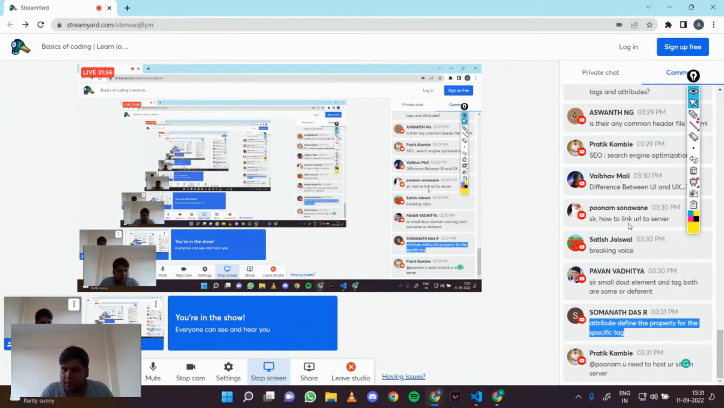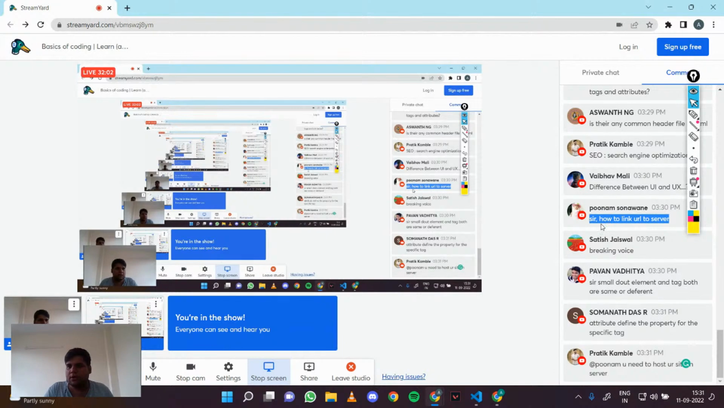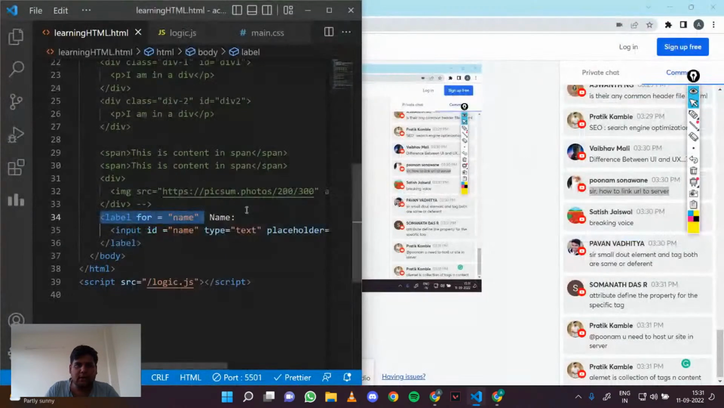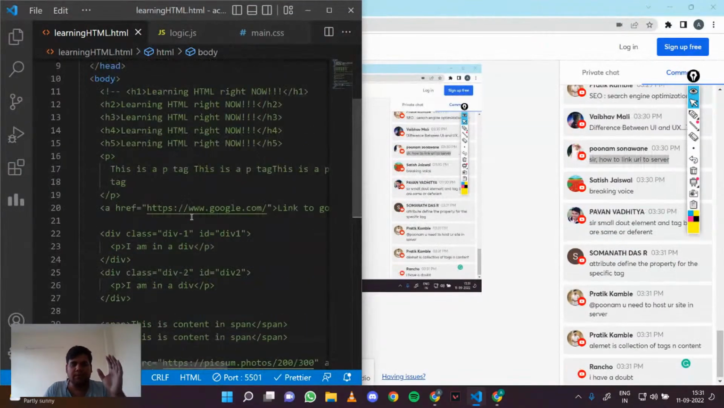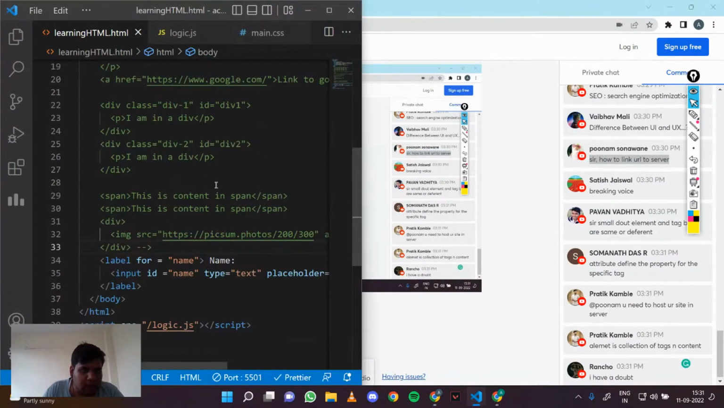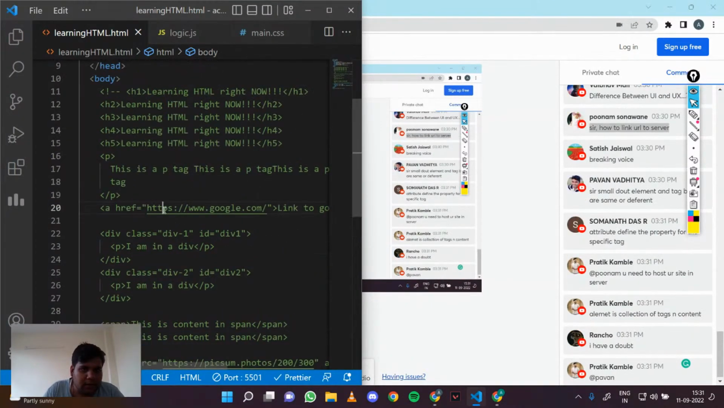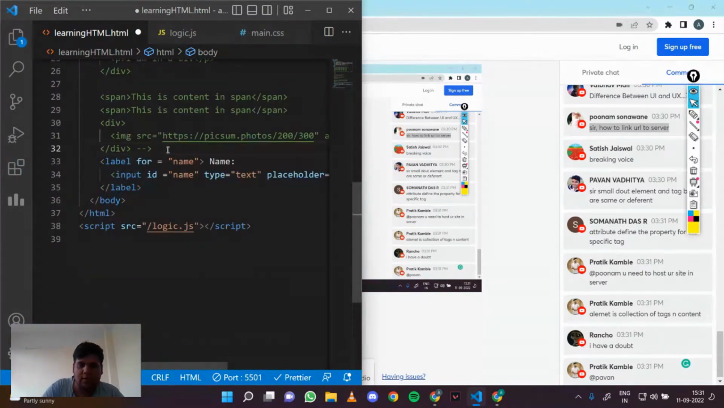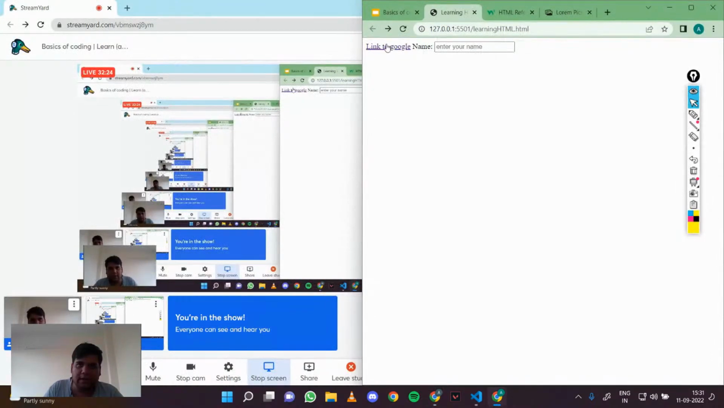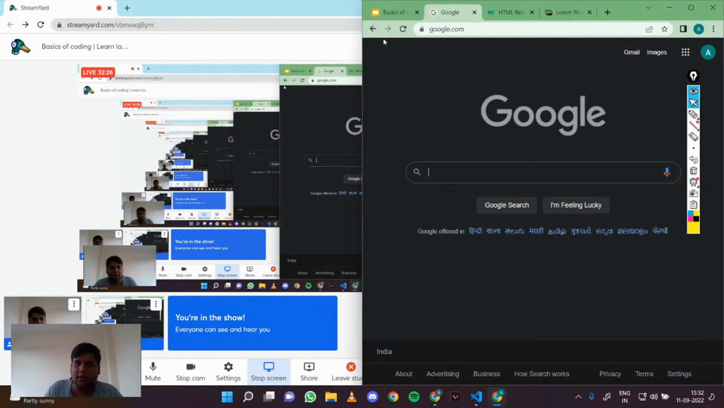Attributes define the properties. Sir, how to link URL to server? Poonam, I didn't understand your question. URL to server. Do you mean for redirecting somewhere? You need to add an a tag, right? So we took an example of Google. If you do this, you will be redirected to Google. So that's how you do that.